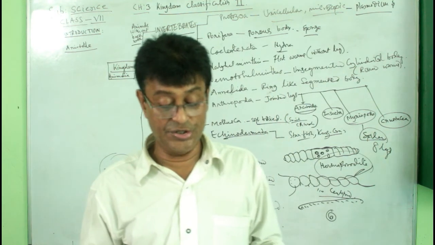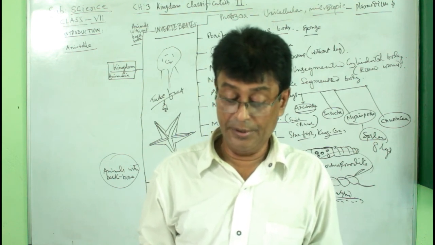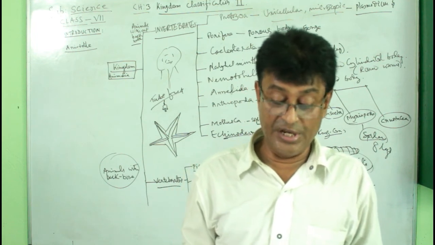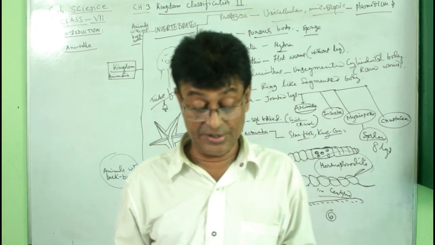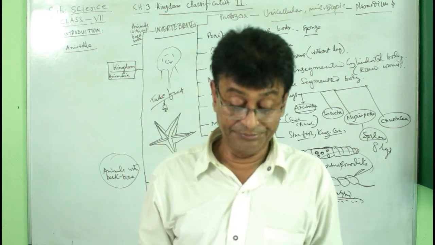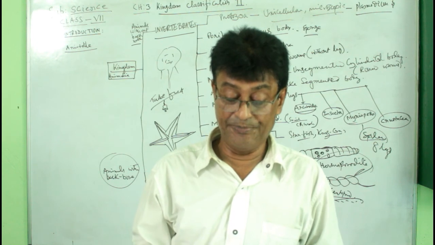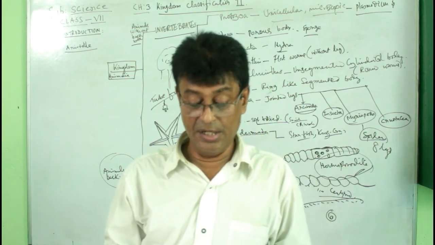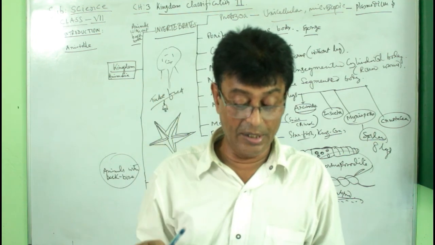Now, next question H. Answer. Phylum Arthropoda is divided into classes: Crustacea, Myriapoda, Arachnida, and Insecta. The first one, Crustacea, have an exoskeleton, compound eyes, mostly aquatic, head and thorax are joined.